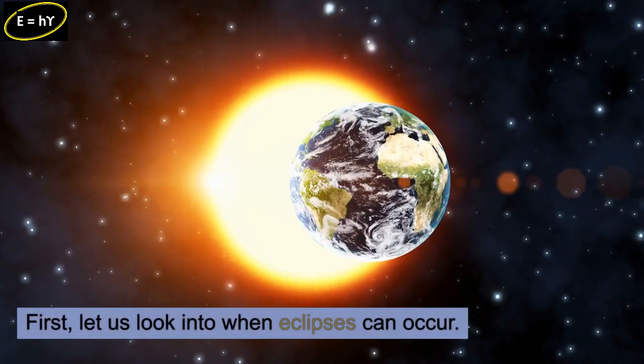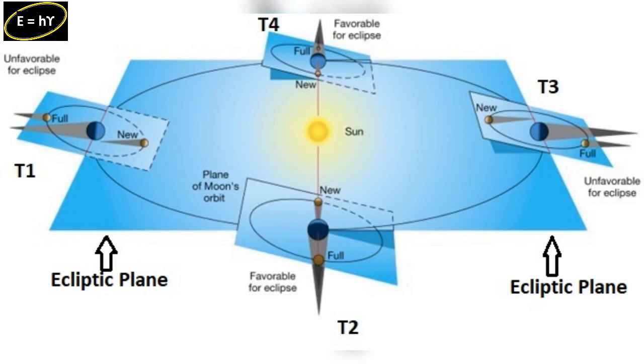First, let us look into when eclipses can occur. This picture shows the Earth-Moon system, as it goes around the Sun, at 4 different points of time in a year. Note that the orbital plane of the moon is inclined to the ecliptic plane by about 5 degrees. First, let us consider point T1. It is unfavorable for eclipses to occur. Why? When the new moon occurs, the moon is below the ecliptic plane. And therefore, the shadow of the moon does not fall on the Earth. When the full moon occurs at T1, the moon is above the ecliptic plane. And again, the shadow of the Earth does not fall on the moon.